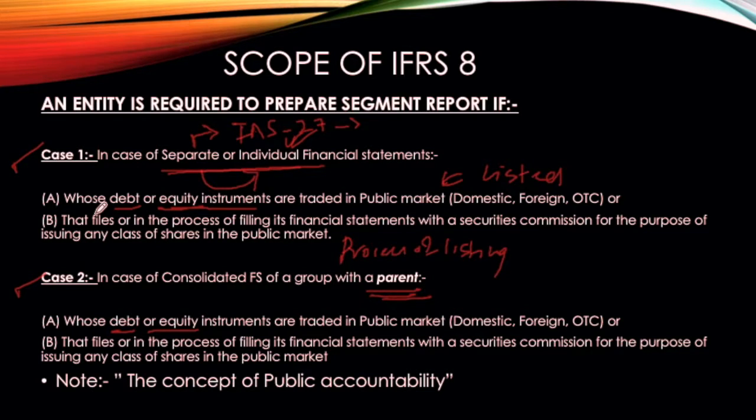Now, the point is consolidated reports are required to be prepared in case the parent is a listed entity. In other words, the required criteria for listing is observed for the parent entity here in the second case. So I just want to tell you to keep hold of the term parent because it has some relevance in a later section of this video.